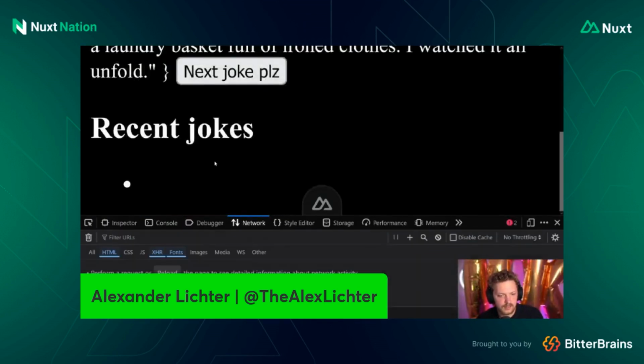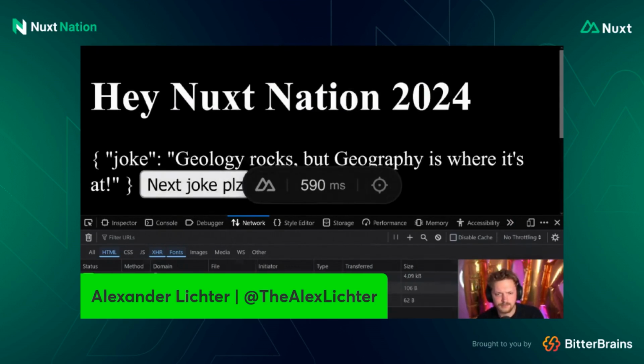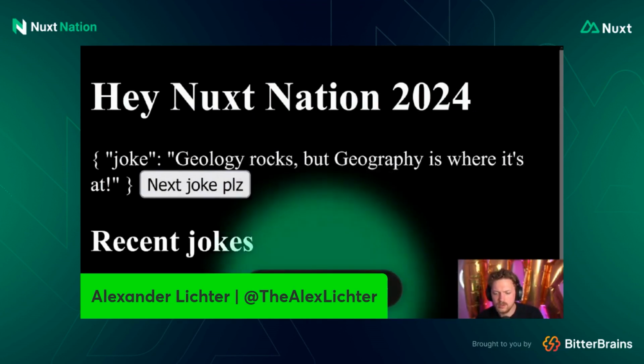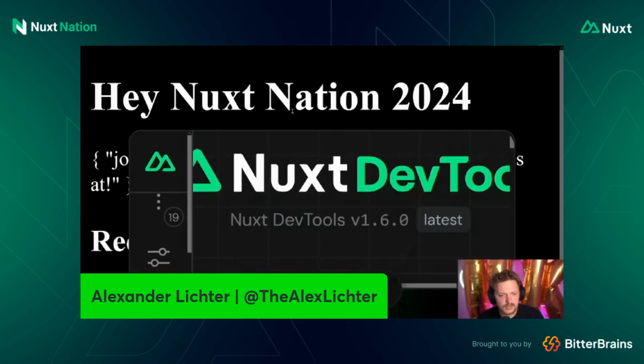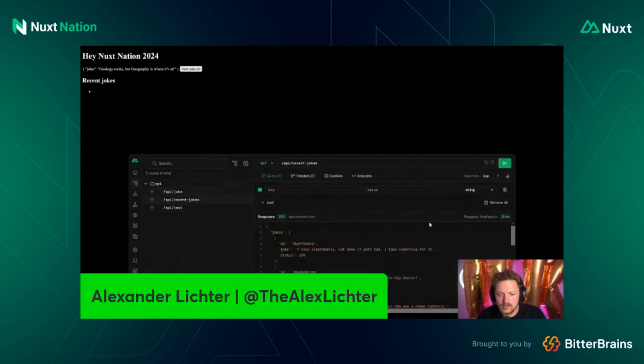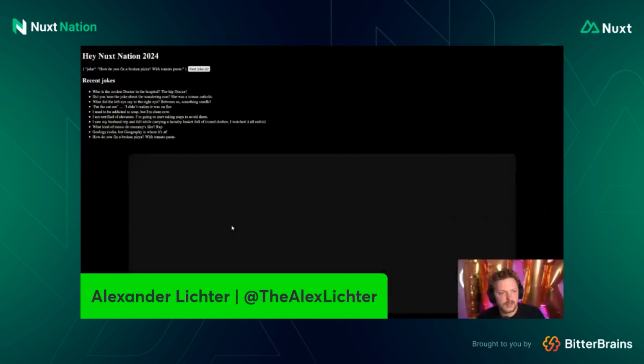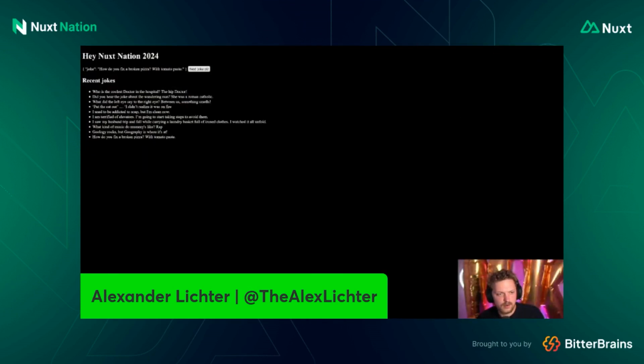They don't work yet. And if we fully refresh the page, then we don't see anything because this call is done on the server side, which is a good point. We could use the Nuxt DevTools now to check out the payloads. This is in the zoomed in version a bit tricky, of course. Say, okay, what happened? We can even, and that's also really cool, have a call against our routes to make sure, okay, what do they actually return? So even in our lovely DevTools, we can say, okay, API recent jokes, let's run that. And we get this back. Very nice. We get jokes back. Perfect.